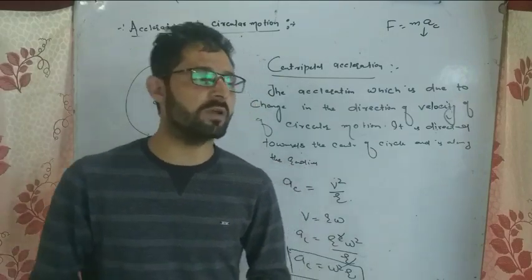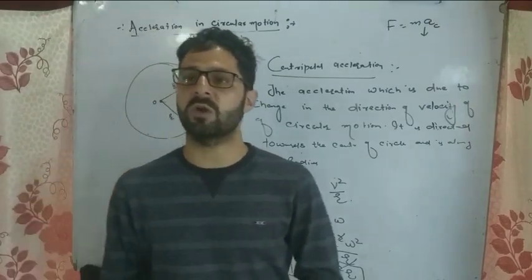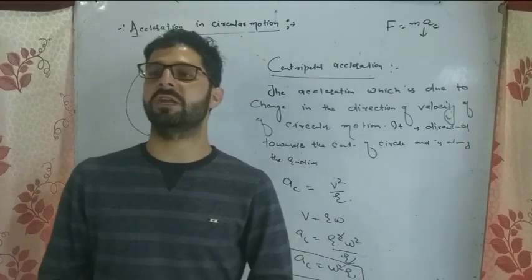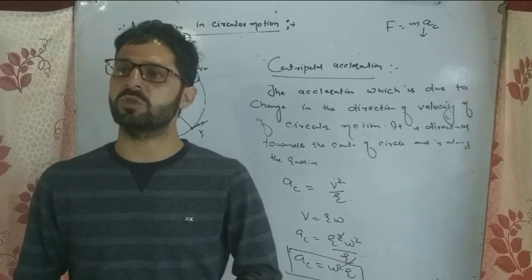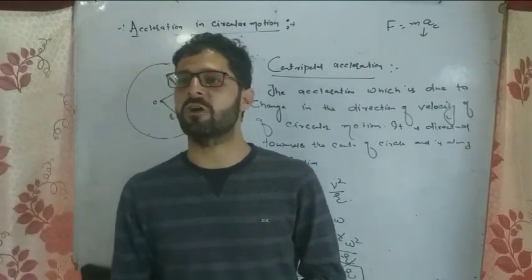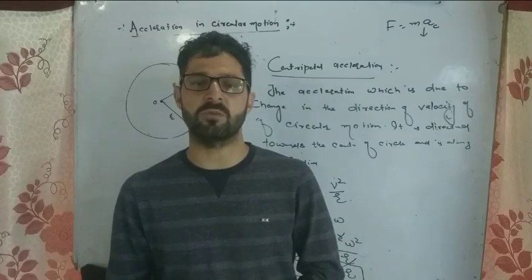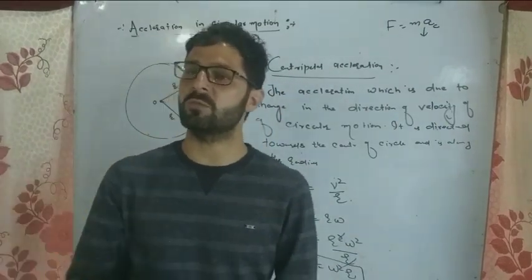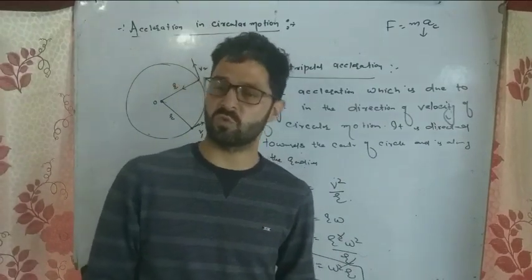When an electron revolves around the nucleus, the Coulomb's force between electron and nucleus plays the role of centripetal force. Magnetic force in a cyclotron plays the role of centripetal force. So some force has to play its role.